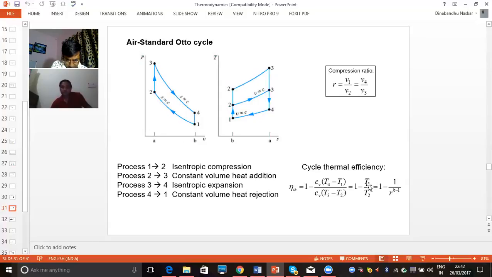If we know the temperature at point 1 and point 2, we can simply calculate the efficiency of this Otto cycle. This can also be represented in the form of the compression ratio r, which is nothing but the ratio of V1 upon V2. When we have the compression ratio, we can calculate efficiency using this formula. This is the mathematical expression by which we can calculate the thermal efficiency of the Otto cycle.